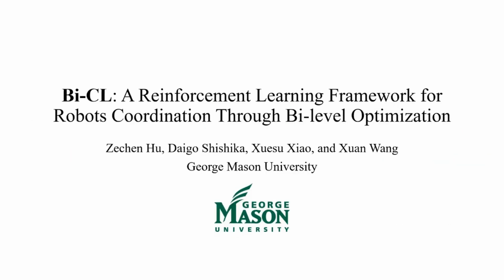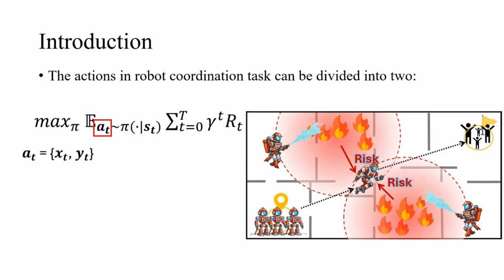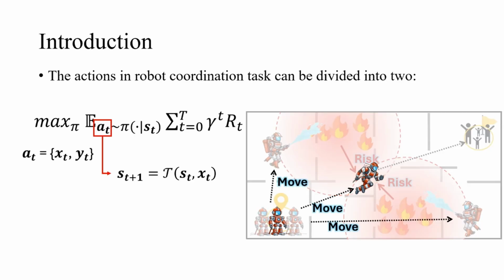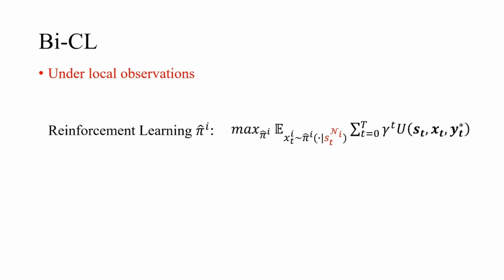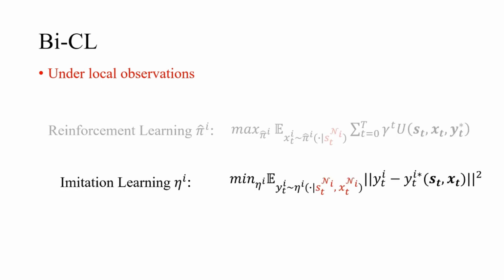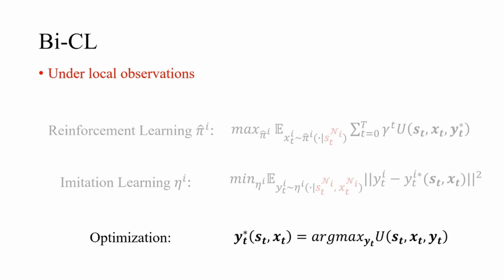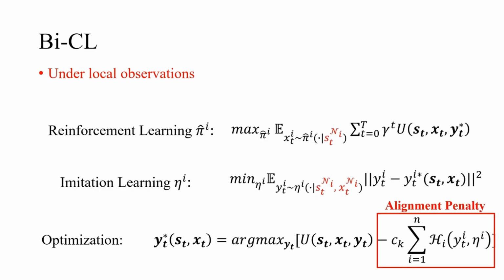This paper studies a new framework for bi-level coordination learning. We are interested in MDP problems that have multiple but decomposable actions. We split them into 2. Action X for state transitions. Both action X and Y affect rewards. Under local observations, BiCL utilizes reinforcement learning for the policies of action X and imitation learning for Y actions, combined with an optimization. We also integrate the alignment penalty to minimize the mismatch between 2 levels.